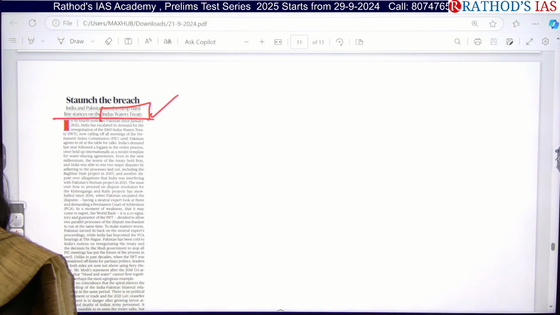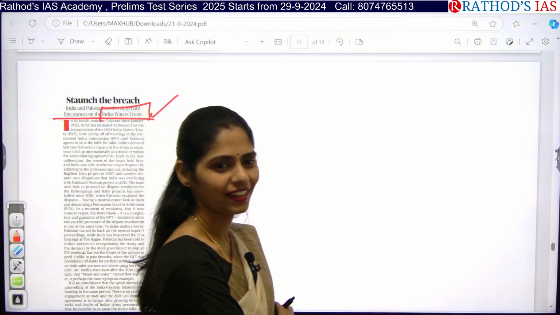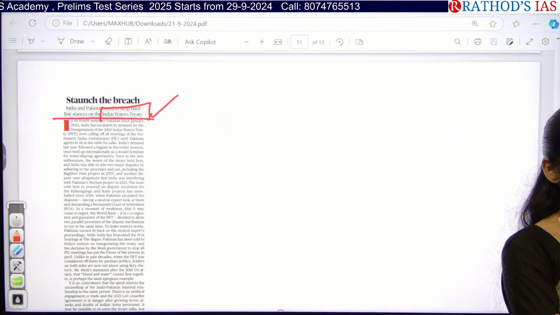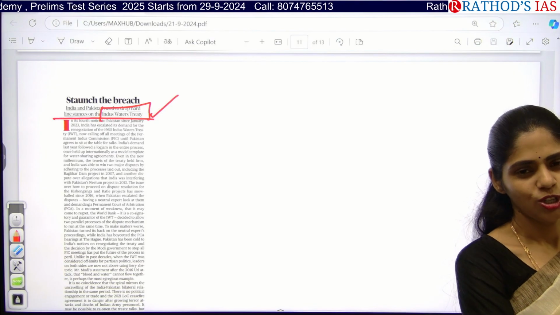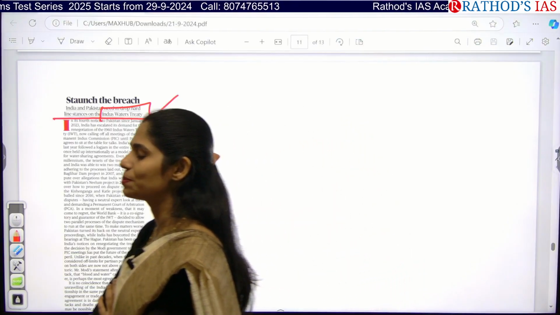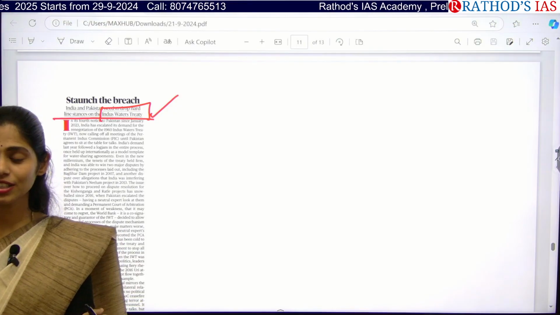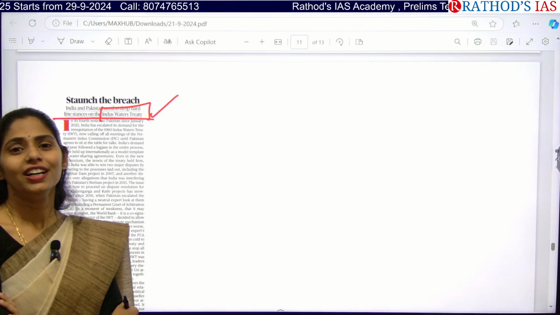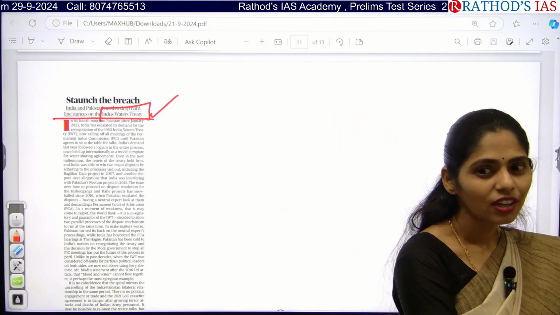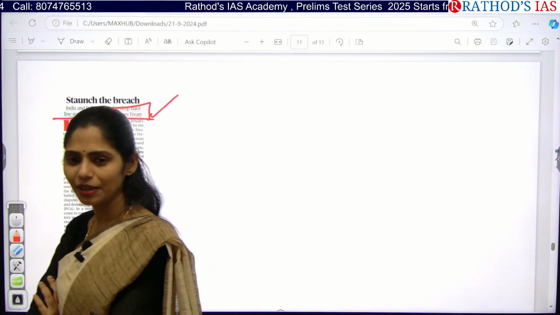BRICS is not part of Pakistan. Next. Okay, international. Rather than that, I want one international organization which brokered this treaty between India and Pakistan. Which organization? Yes, World Bank. So can we use this World Bank for negotiations? If you are an IFS officer, what can you do? I gave you a hint also. Now tell me.